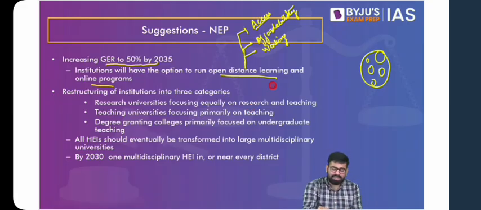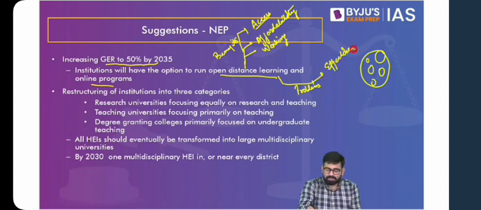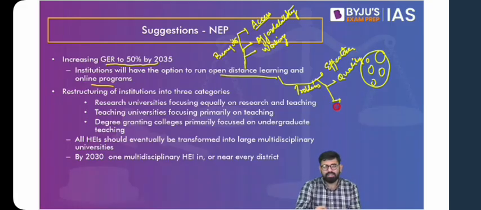Now, can someone highlight what can be the problems? These are the benefits. What can be the problems with these online programs? Yes, it will support, say, housewives. Great. So yes, the question is how effective it is. What about the quality, whether we'll be able to maintain it or not? Then, in terms of digital education, the most important argument is the digital divide.